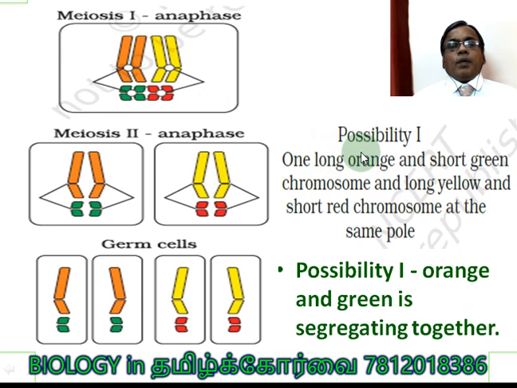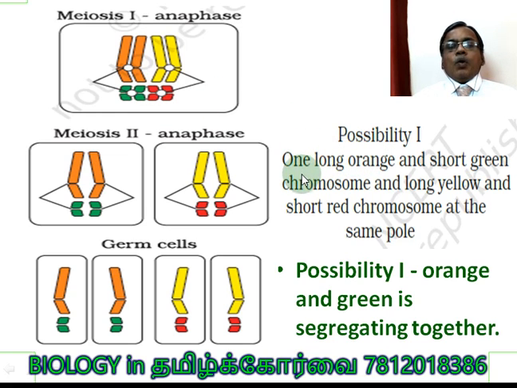Now this is possibility 1. We took two homologous pairs. The first homologous pair has one orange and another yellow. The second homologous pair has one green and another red. Here the chromosomes segregate independently. That is the point we are going to understand.